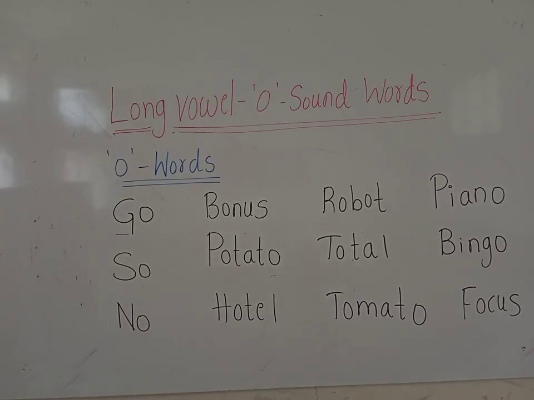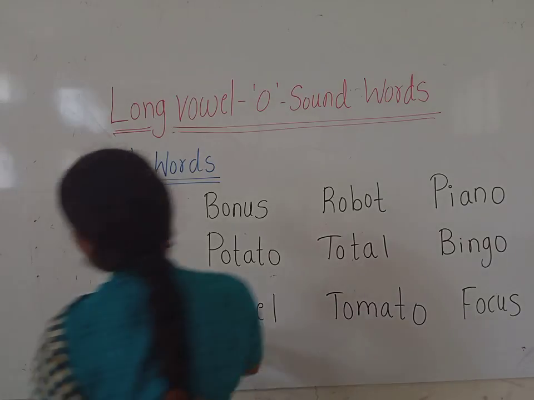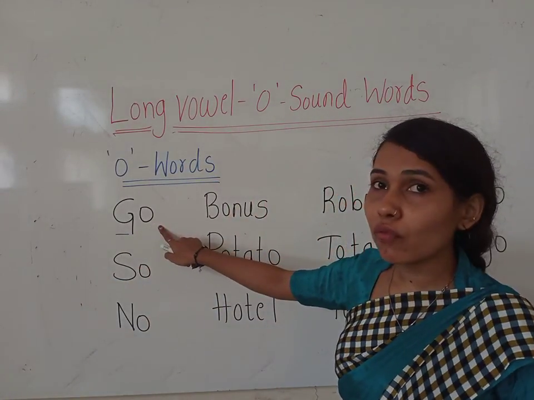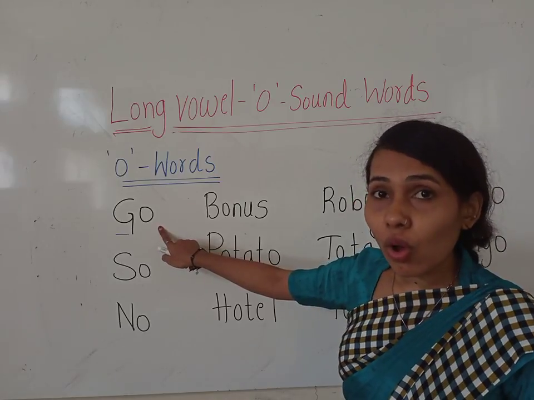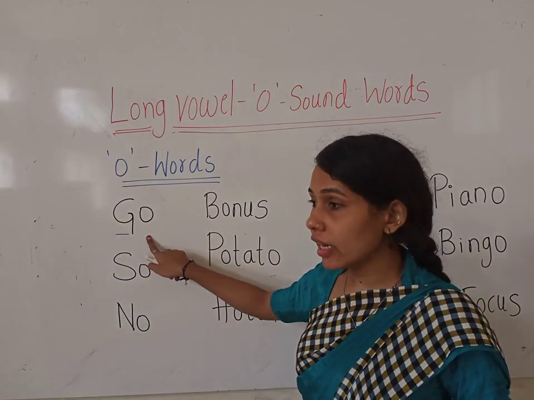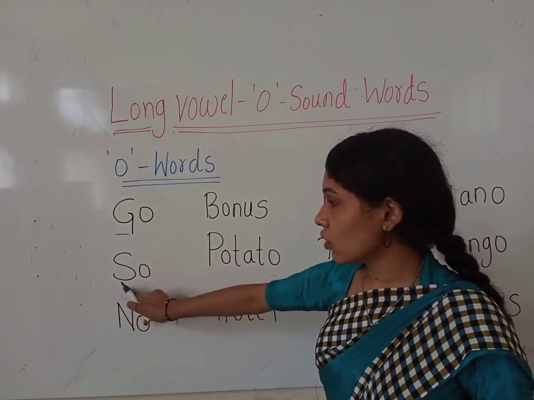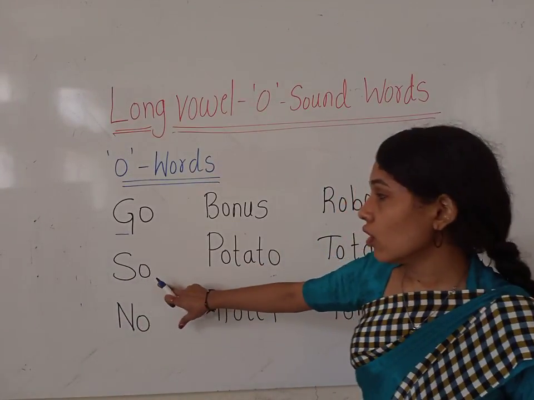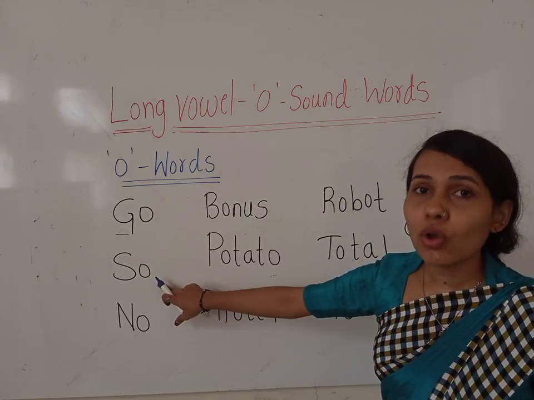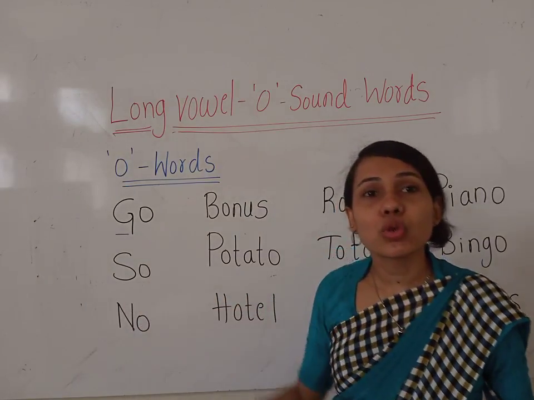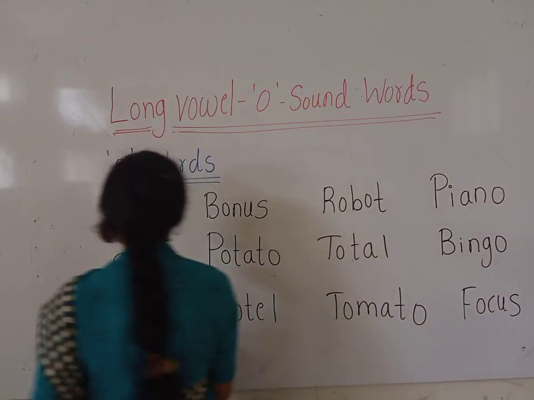So. So. Okay. What is the sound of G? G. And what is the sound of O? Long vowel O. So how do we read it? Go. And what is the sound of S? S. And what is the sound of long vowel O? O. So how do we read it? S-O, so.